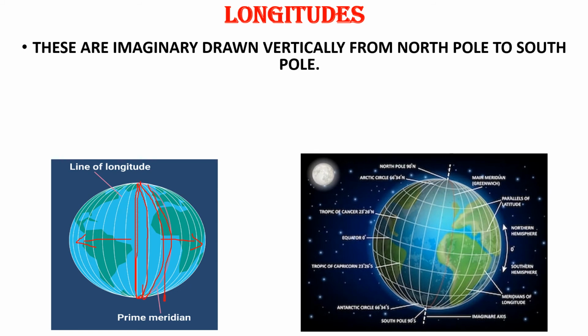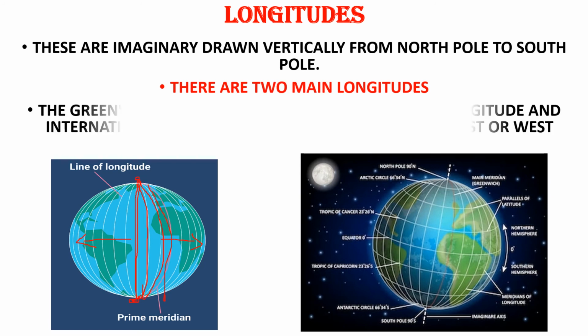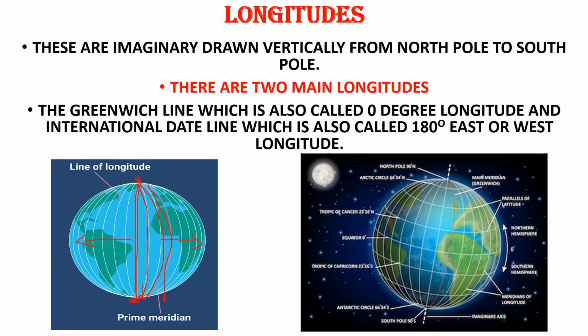And there are imaginary lines drawn from the North Pole to South Pole. This is North Pole, and this is South Pole. And these are longitudes. All these vertically drawn lines are longitudes. Okay, Nana? There are two main longitudes. The Greenwich line, which is also called 0-degree longitude. See, this is the Greenwich line.